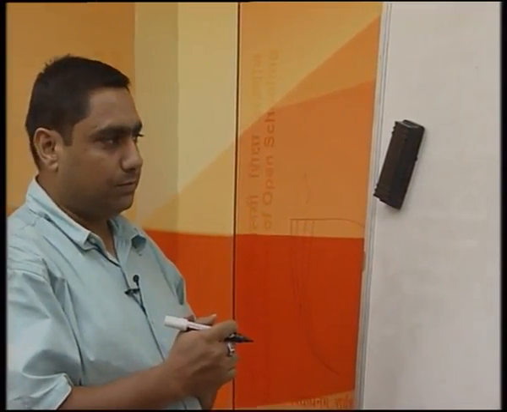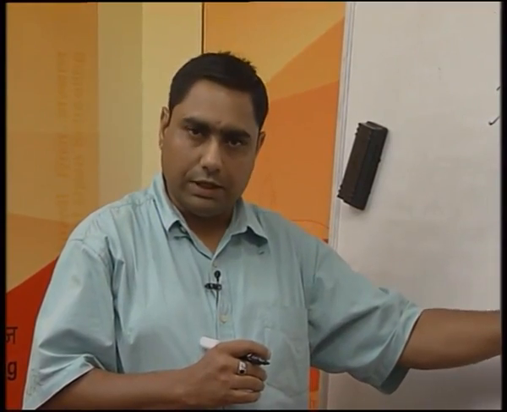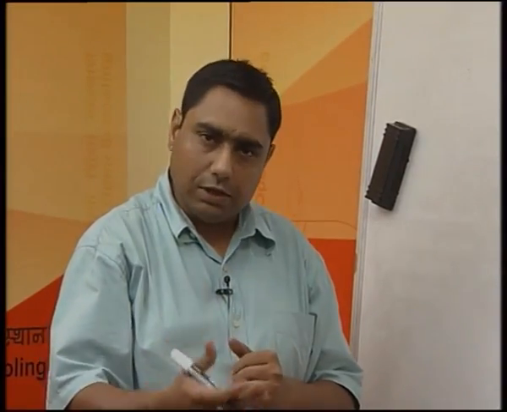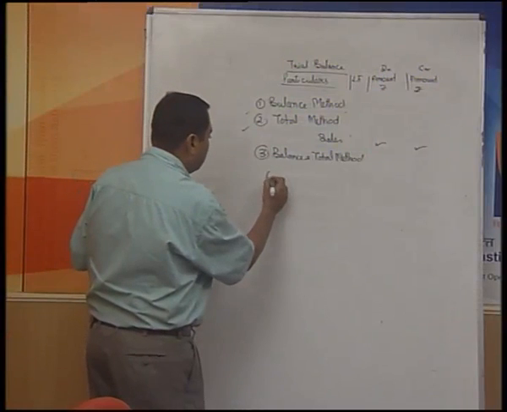For that, there are two different situations. I have told you right now that once the balances of both sides of your trial balance are tallied, totals are tallied, we presume that our books are arithmetically correct. This is simply a presumption, but still there is a possibility of having an error. So now two things arise. We say that in case of errors,